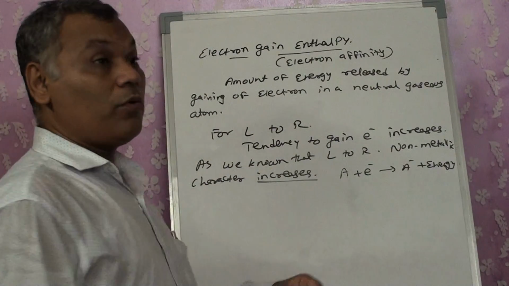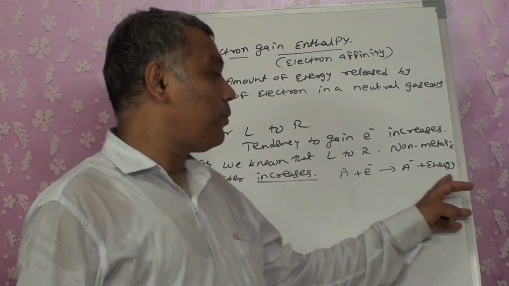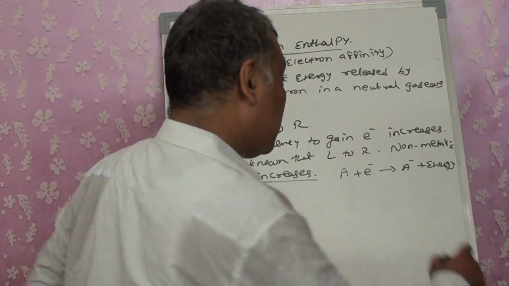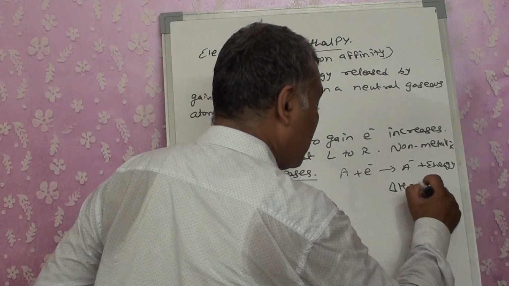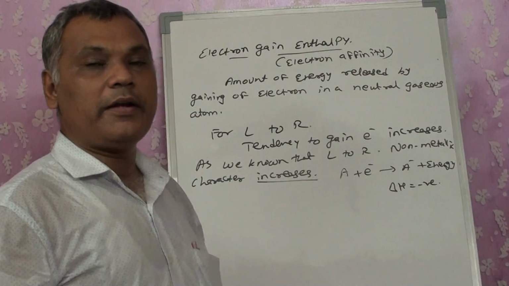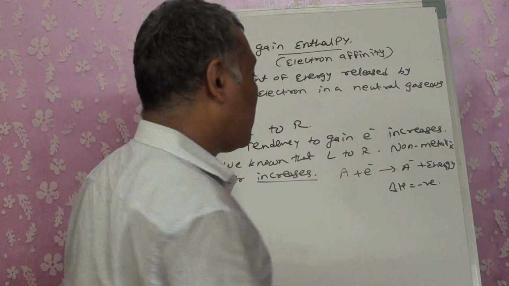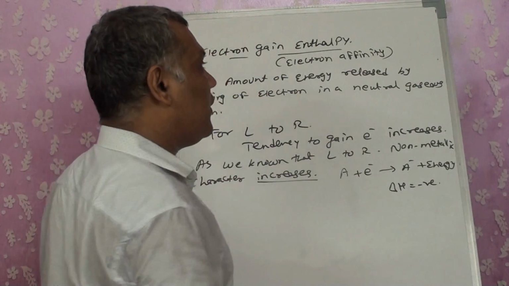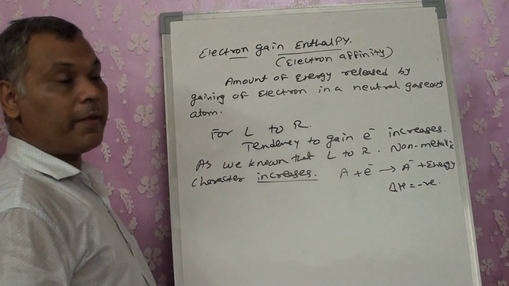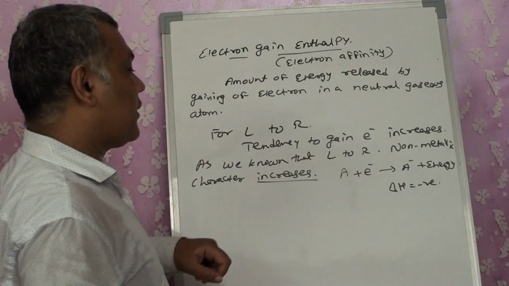Now in many places this energy will not be indicated as a plus energy, they will write it as delta H negative. So that is exothermic. When energy is released, it is written with a minus sign. So it is written that electron gain enthalpy is negative. Okay. Now that is for left to right. Non-metallic character increases.